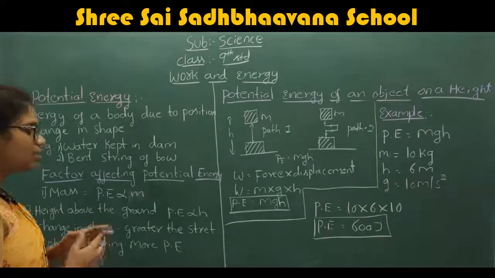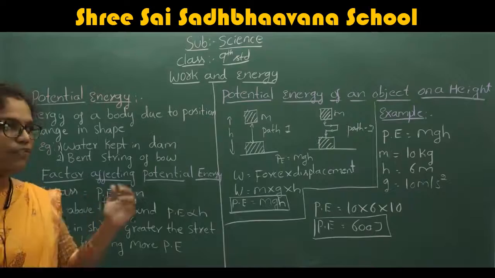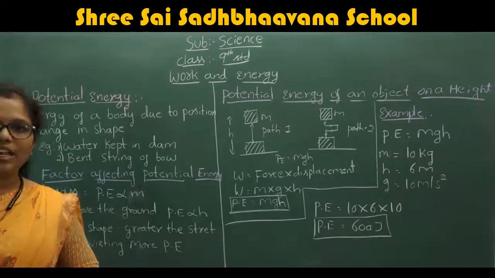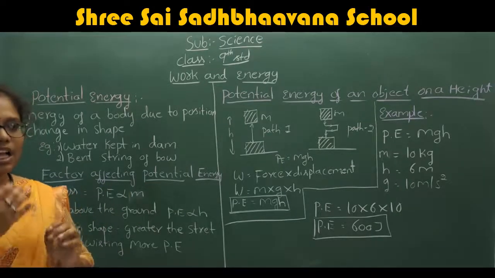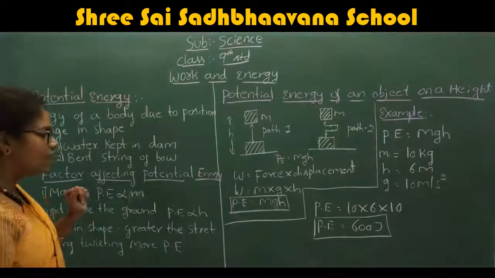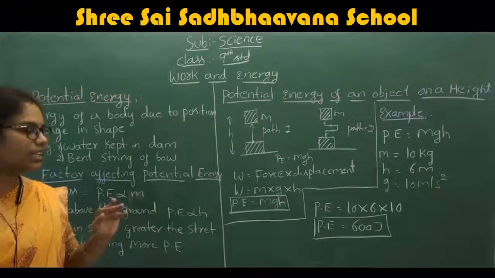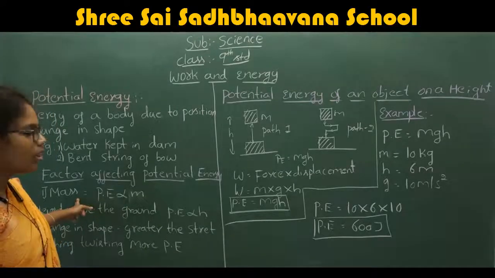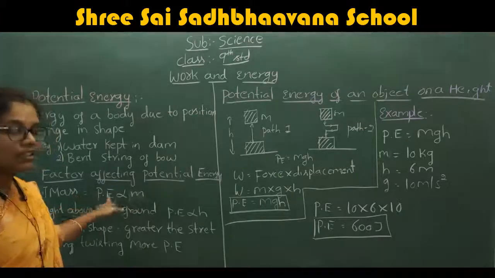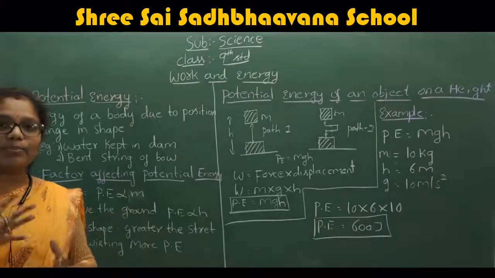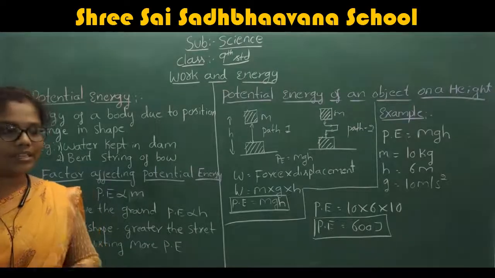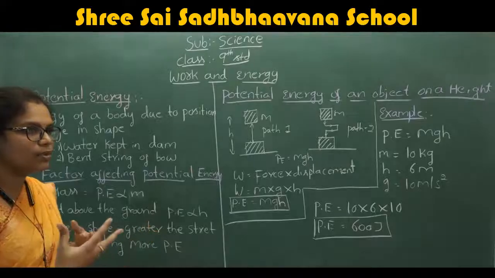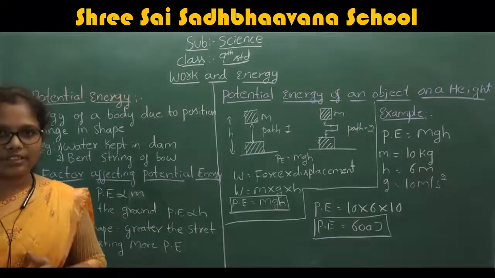Now we are going to discuss one by one how these factors affect the potential energy. The first one is mass. The potential energy is directly proportional to the mass. That means if the mass increases, we want more potential energy.